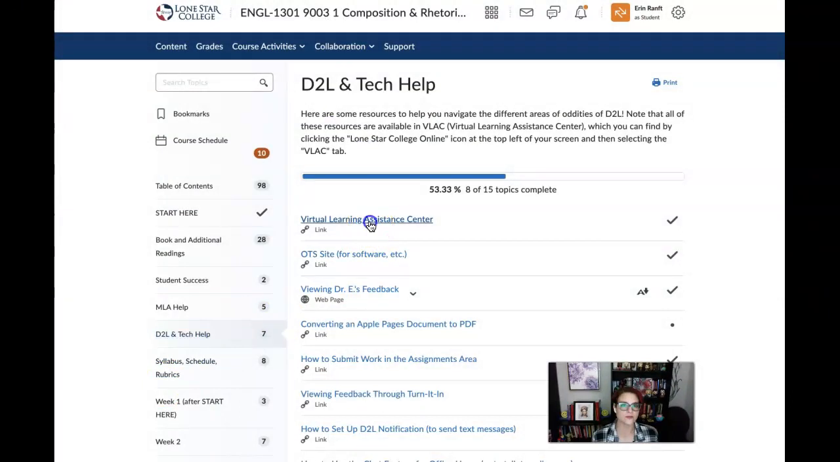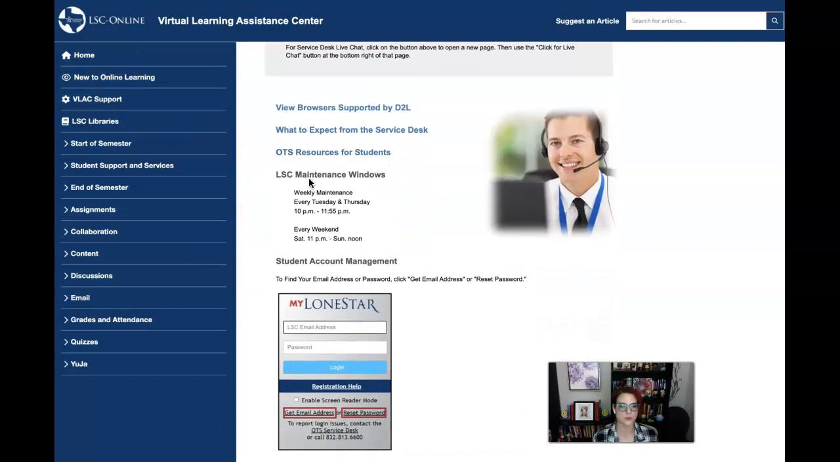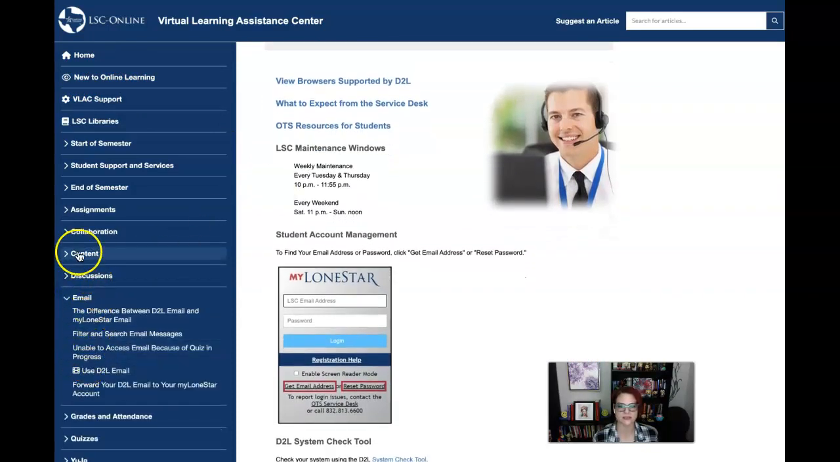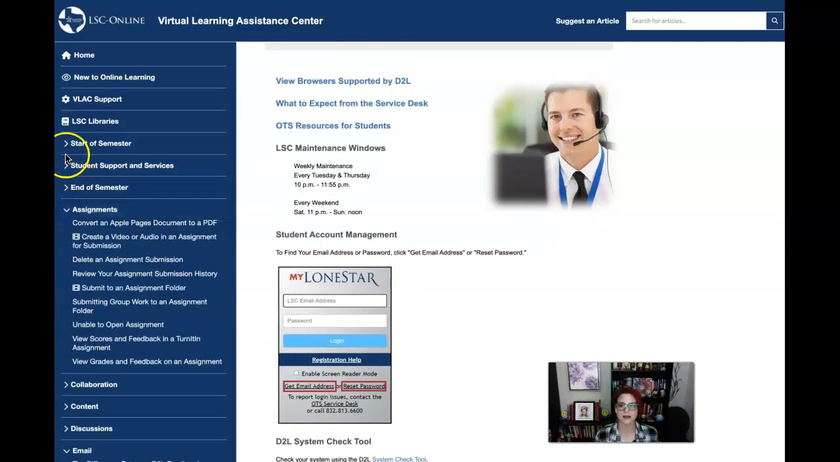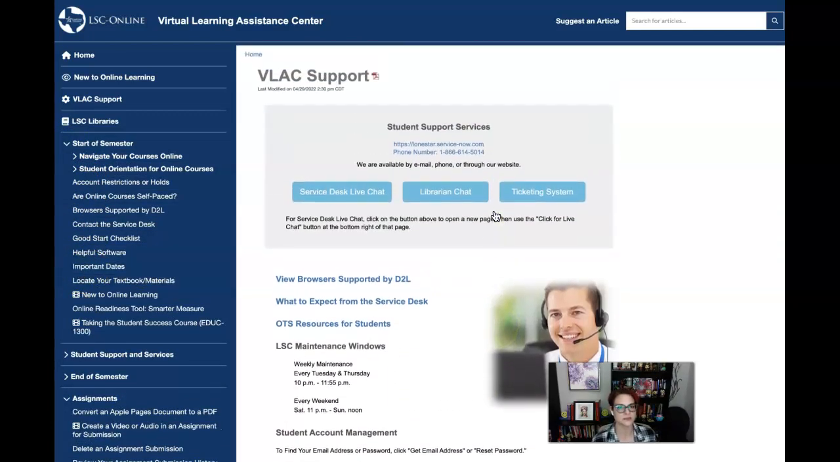But VLAC, or the Virtual Learning Assistant Center, is incredibly important. Get used to this, bookmark this, because this has all the information you need for being a student, especially in online learning. So this is where you'll want to go and get used to how to access different information. This has directions on how to do some of these things, like upload an assignment, what to do at the start of the semester. Just make sure that you're keeping this in mind.